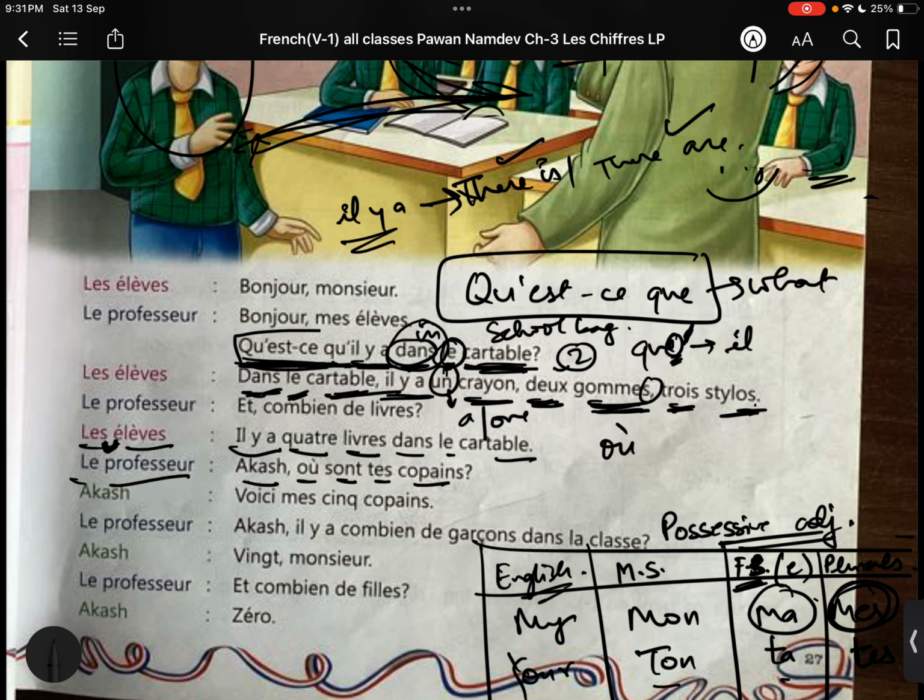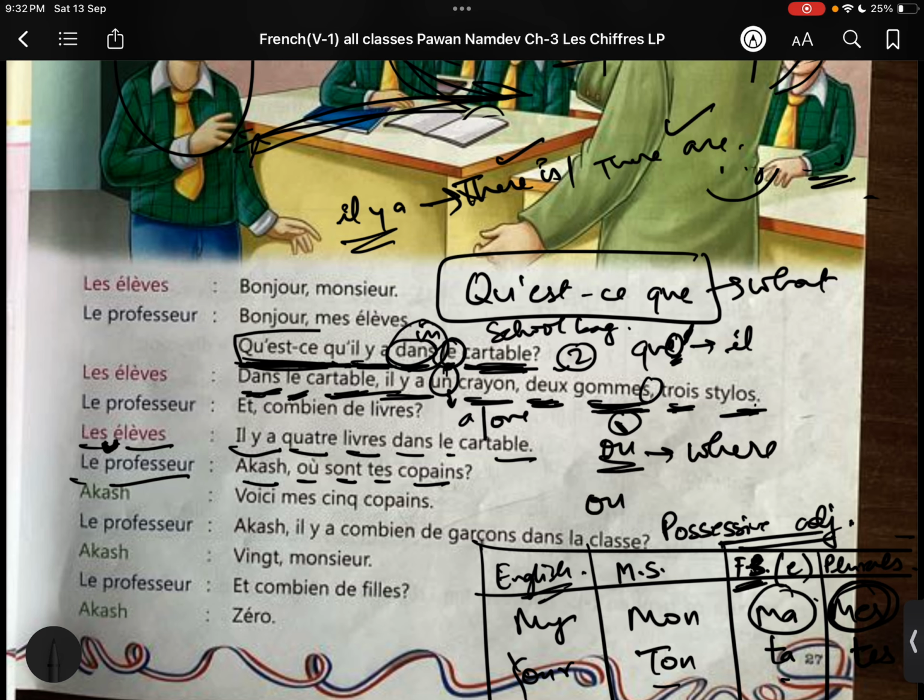Beta, we have 2 words. One is où with an accent. Whenever you see an accent, just ask, where are you going? Where are you going? You know, that accent. Ask that accent, where are you going? So, if the accent is there, the meaning of that word is where.